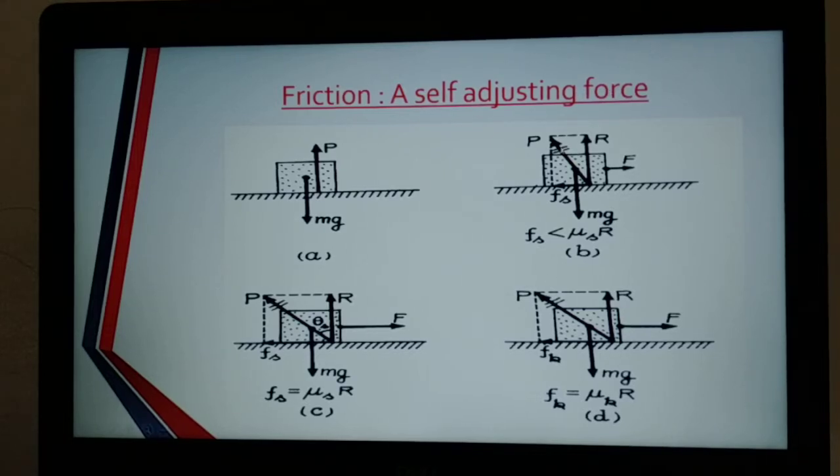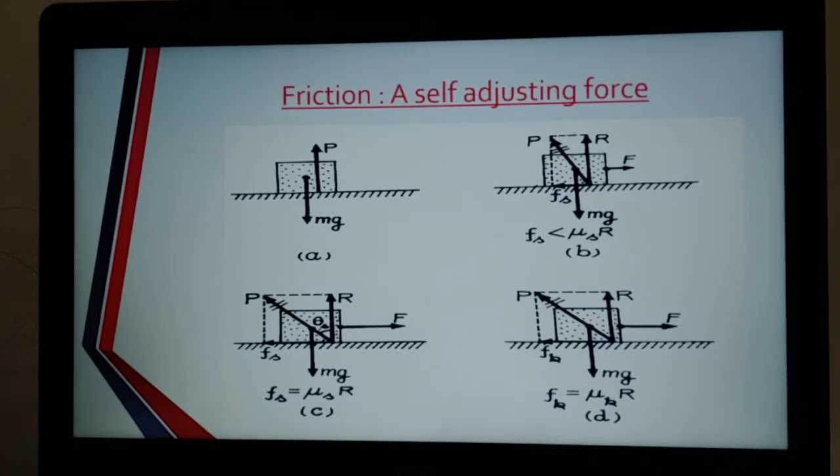So the component of P in the horizontal direction opposes F. That is, Fs is opposing F, since F and Fs are acting in opposite directions. So we can conclude that Fs, the static frictional force, opposes the applied force.